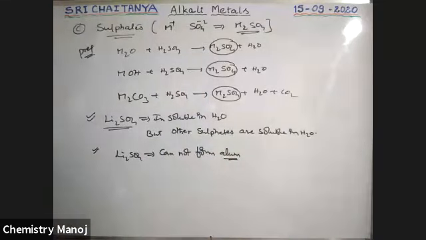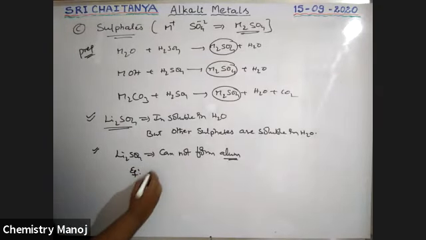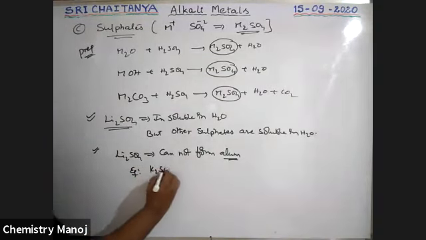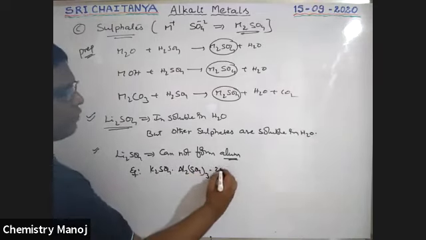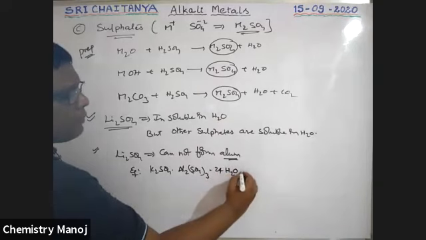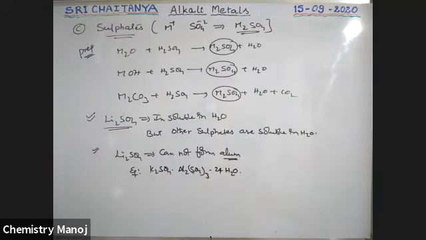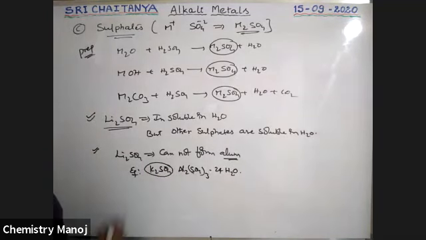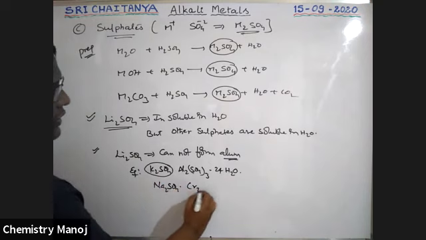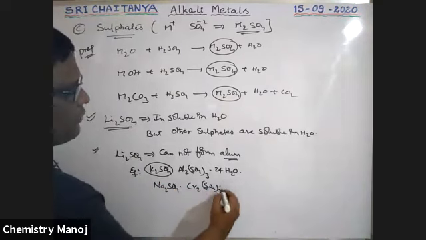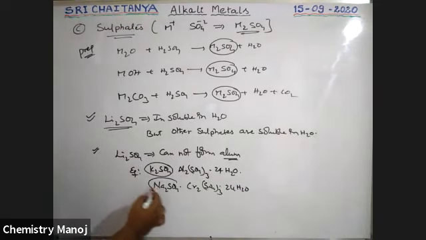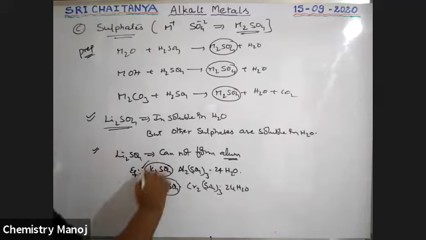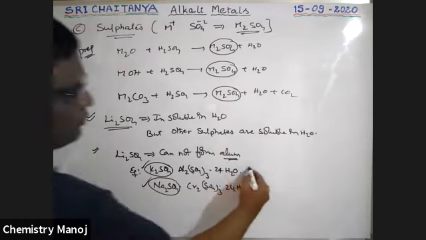See the example: K2SO4, Al2(SO4)3, 24H2O. This is potash alum. Here K2SO4 is involved. Next, Na2SO4, sodium sulfate, with Cr2(SO4)3, chromium sulfate, combined with 24H2O. Sodium sulfate is involved in alum making. That means potassium sulfate and sodium sulfate generally form alums.